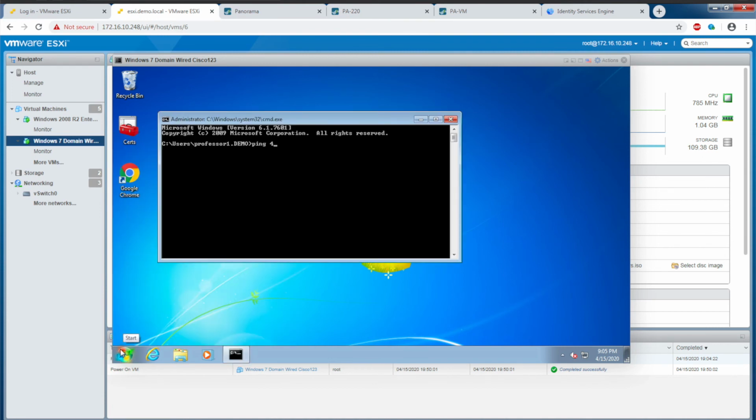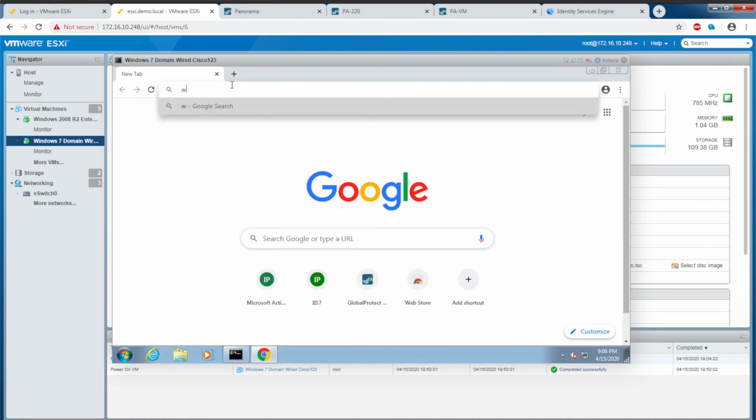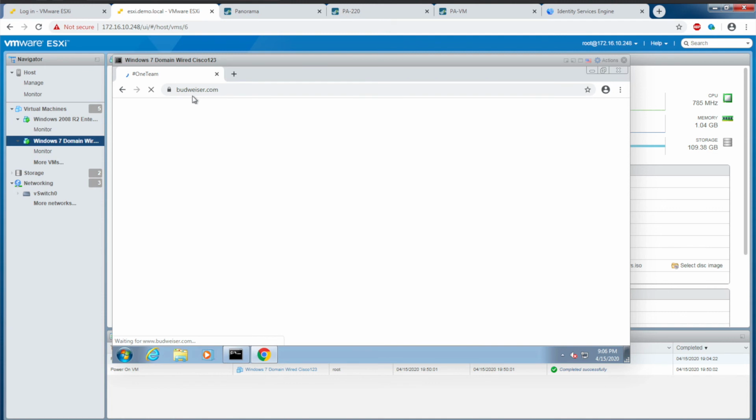I was going to ping 8.8.8.8. Okay. As a professor, I have unlimited access, so I can access 8.8.8.8 via ICMP. Now I have access to Budweiser.com.